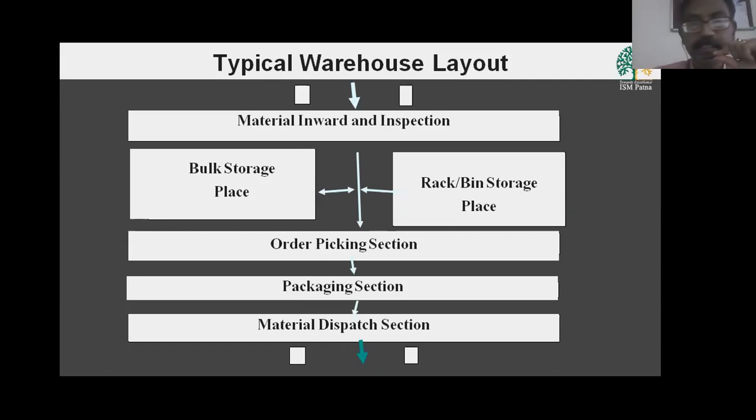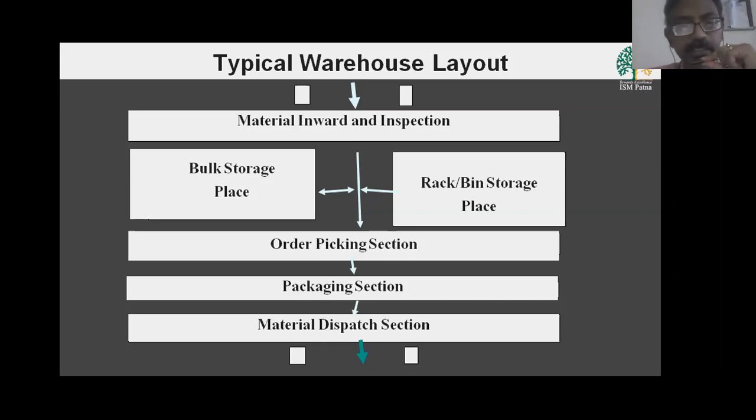This is a conceptual model in which inward and dispatch are shown separately. Once a consignment comes to your warehouse, it is known as material inward. Its inspection is done. Then there is a separate area for bulk storage.